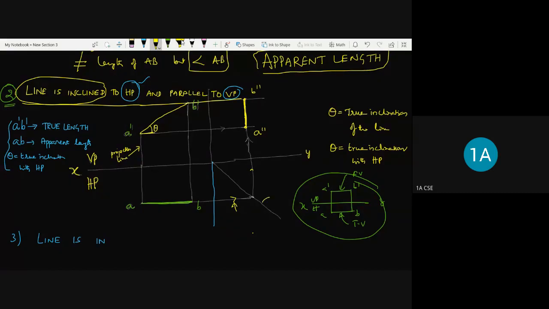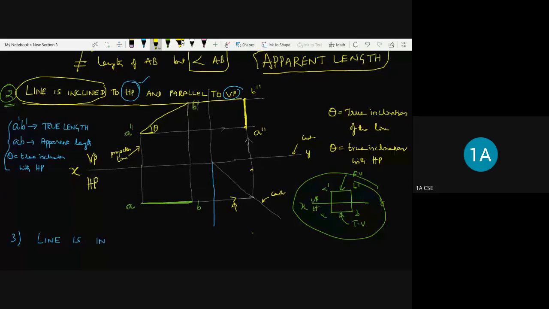The 45 degrees line is called a construction line, and the XY line is also a construction line. So construction lines and projection lines should be very thin, except the XY line, which should be a little bit thicker than the thin lines. Yes, sir. Thank you, sir.